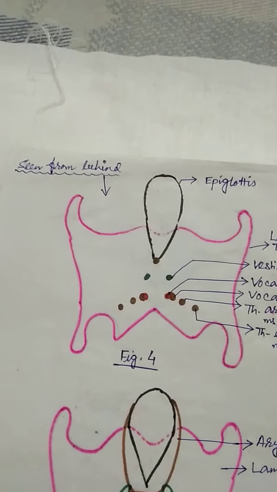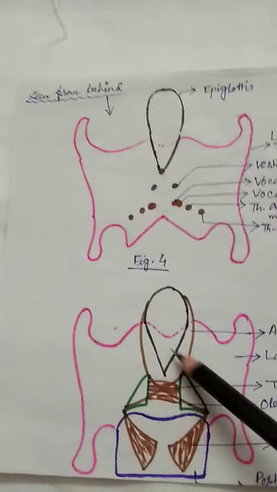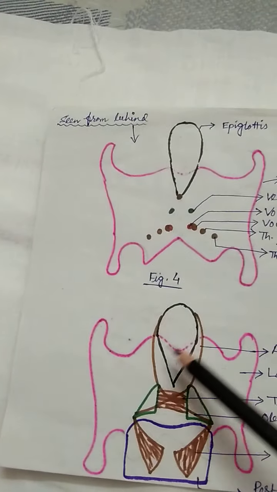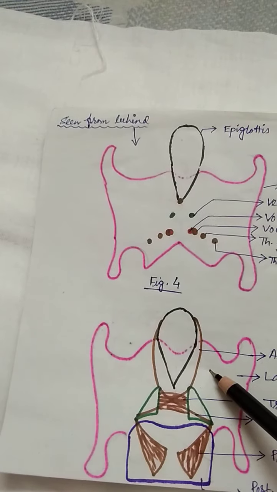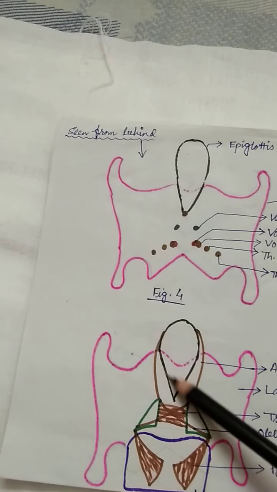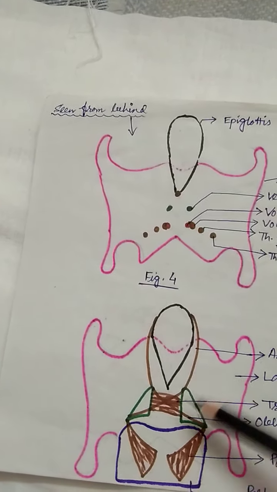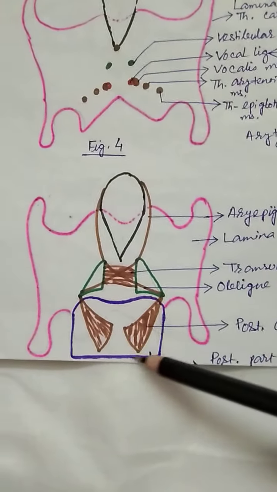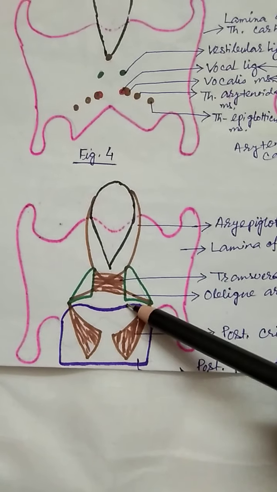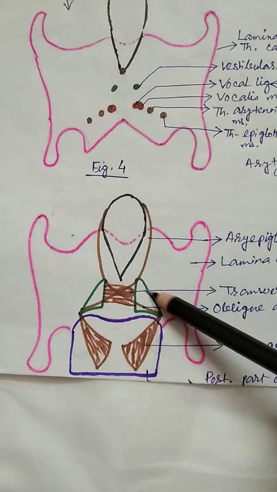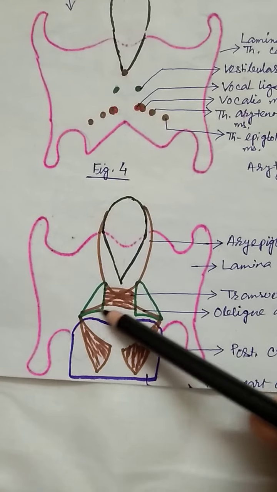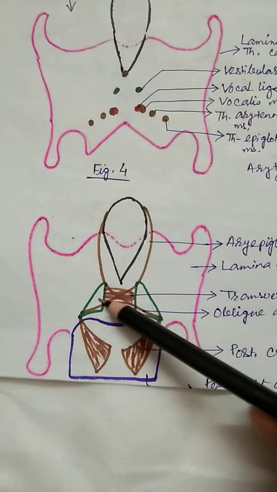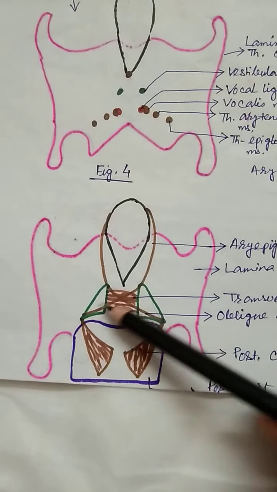Now in this diagram, these are the laminae of the thyroid cartilage. This is the epiglottis. This is the body of the cricoid cartilage. Over the body of the cricoid cartilage you can see the triangular arytenoid cartilages sitting. These two are the arytenoid cartilages.